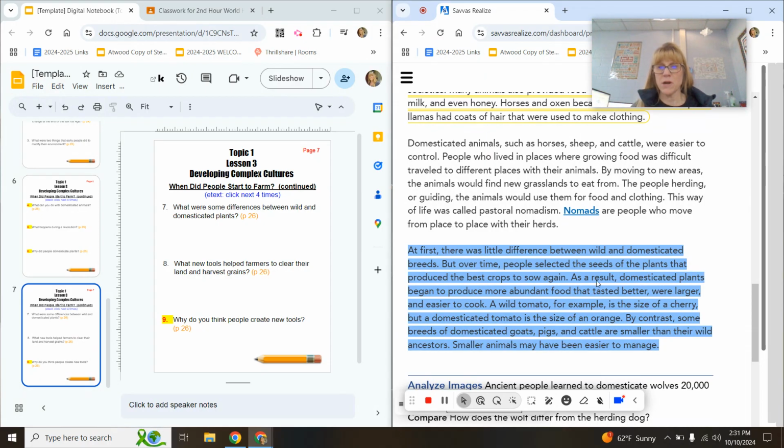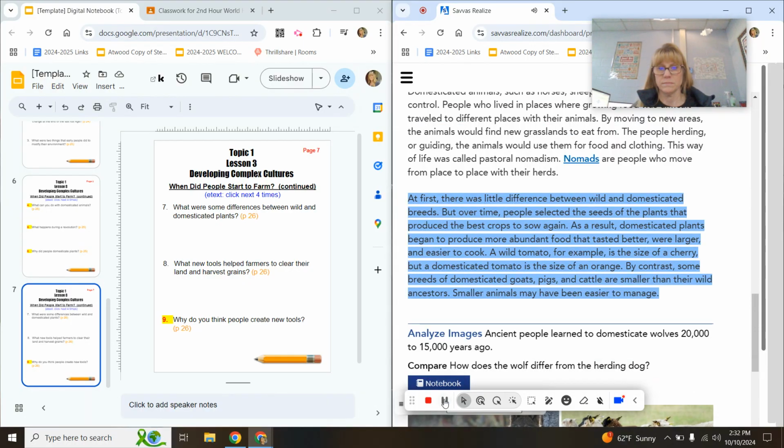All right, before this paragraph is read to you, number 7. What were some differences between wild and domesticated plants? So that answer you will find here in this blue highlighted paragraph. Let's go ahead and listen to it now.